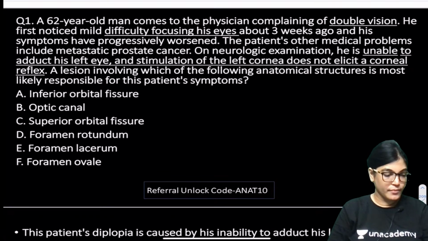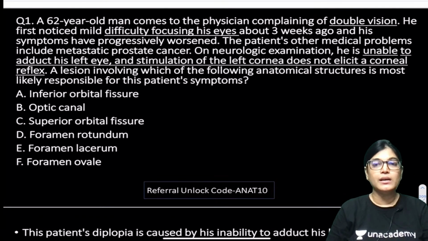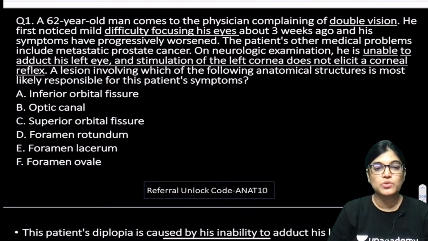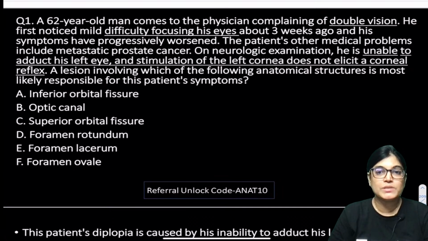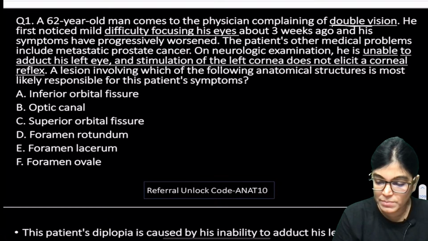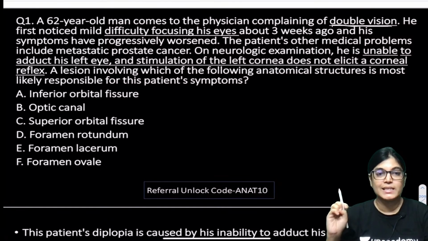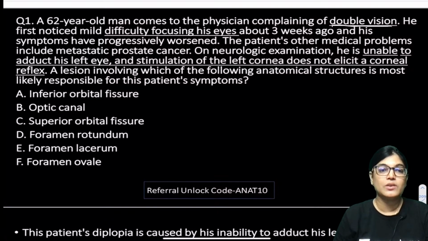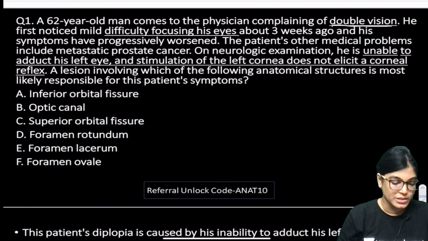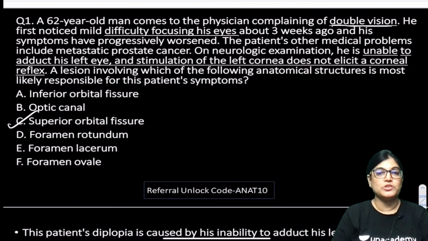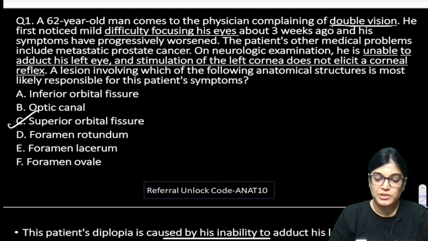The words which are important and should be marked in this MCQ are that the patient has a complaint of double vision, that he is not able to adduct his left eye, and that stimulation of the left cornea is not able to elicit the corneal reflex. These are the key points mentioned in this MCQ. Savita Kulkarni is telling foramen ovale, but the correct answer here is C, that is the superior orbital fissure. So let's come up with the explanation of this MCQ.